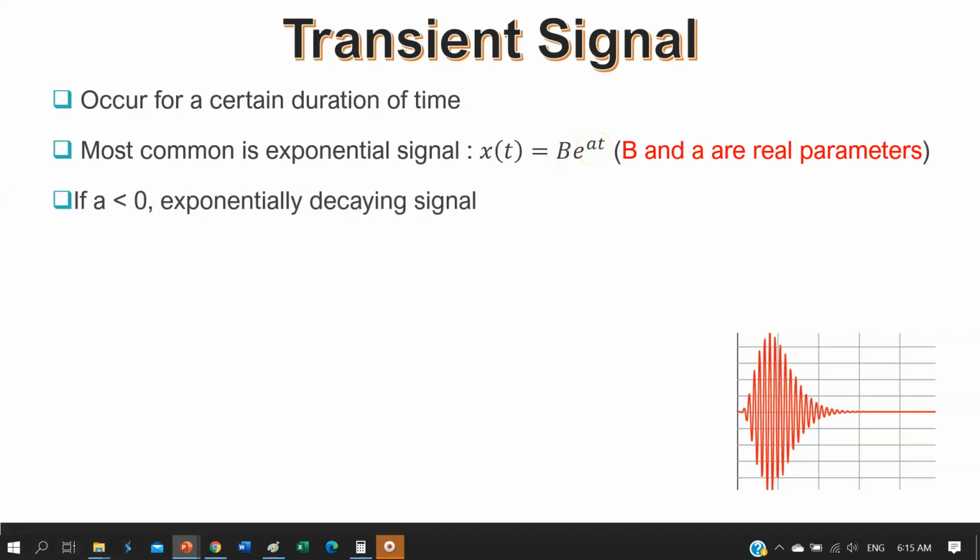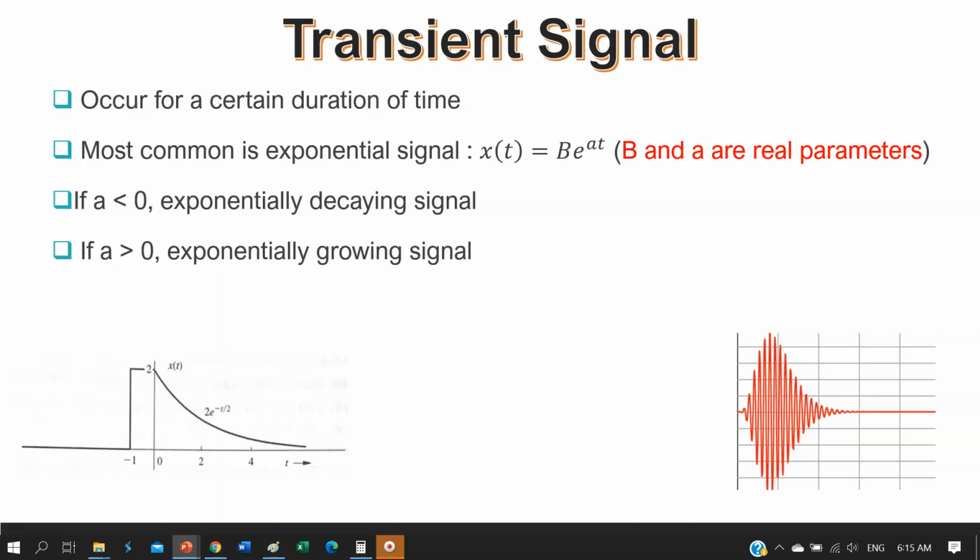If a is less than 0, you will have an exponentially decaying signal. If a is greater than 0, you will have an exponentially growing signal.